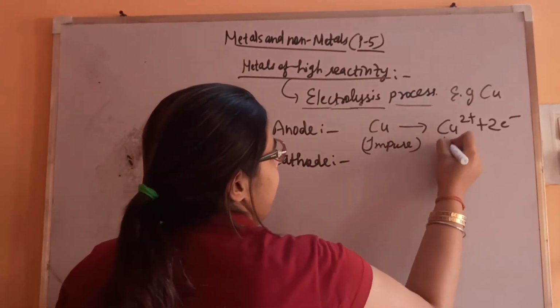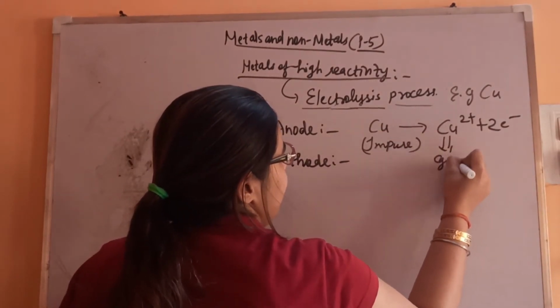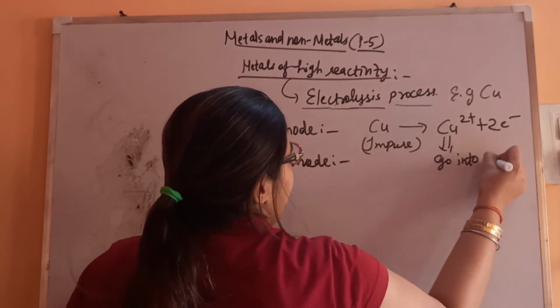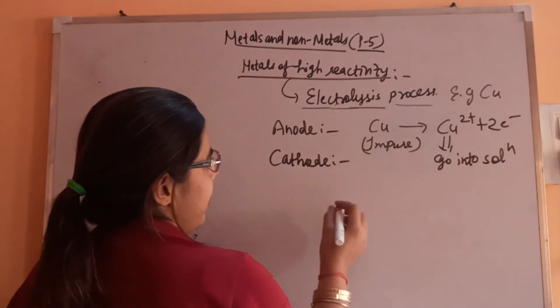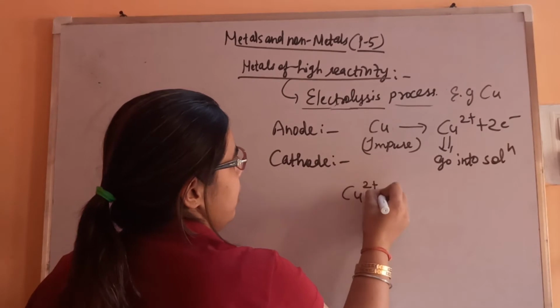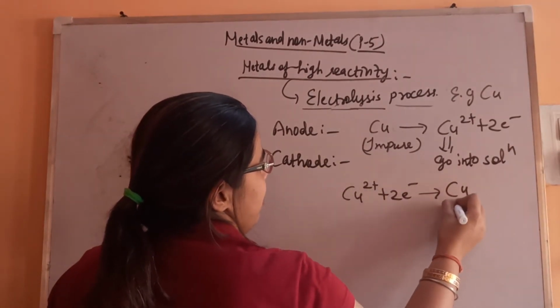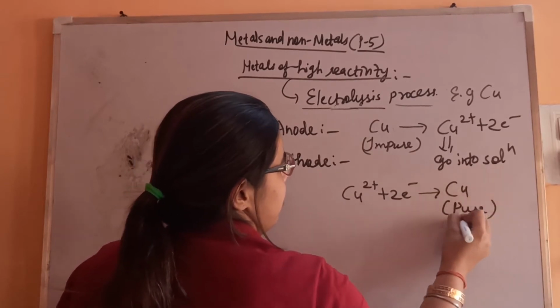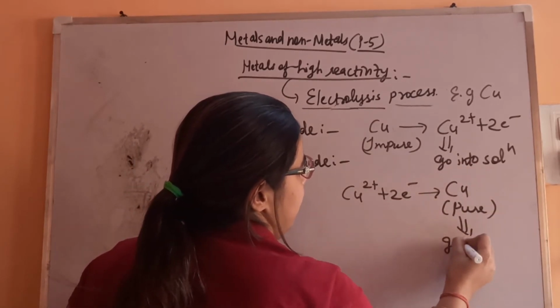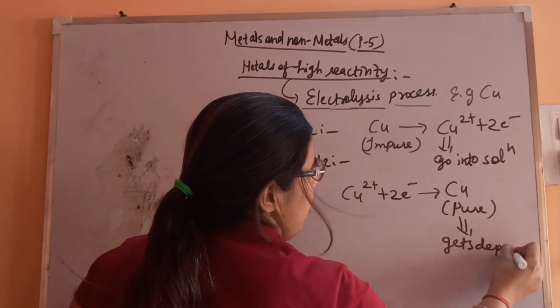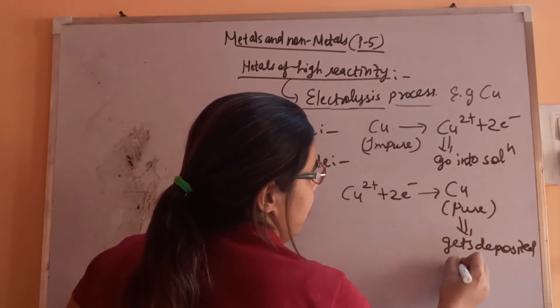Then this will go into solution. Then at cathode, this Cu2+ from the solution again will react and will give you the copper. Now this is the pure one. So this pure copper gets deposited at cathode.